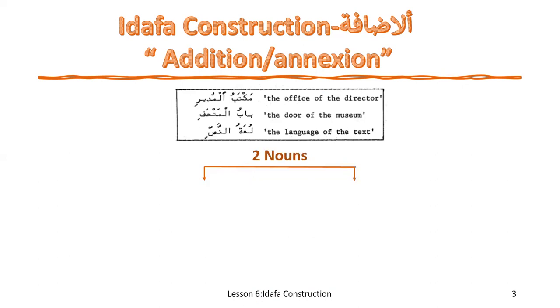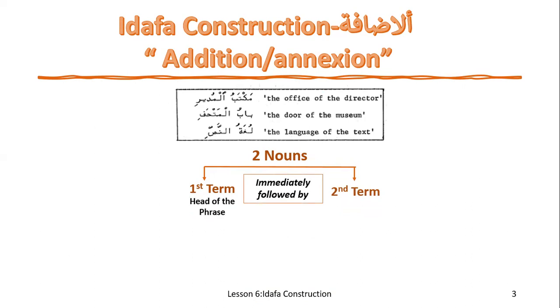These are two nouns each: Maktab and Mudir, Bab and Matab, Lugat and Nas. There's a first term which comes in the beginning, and a second term which immediately follows it.